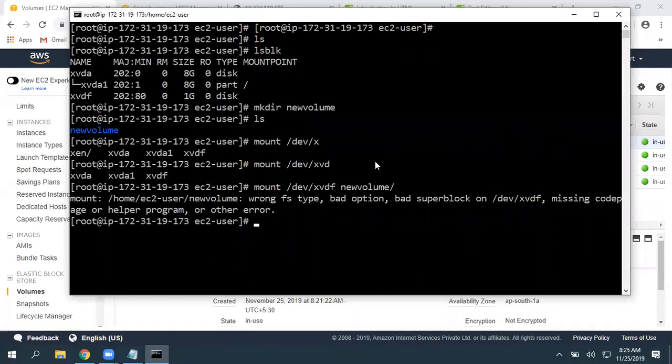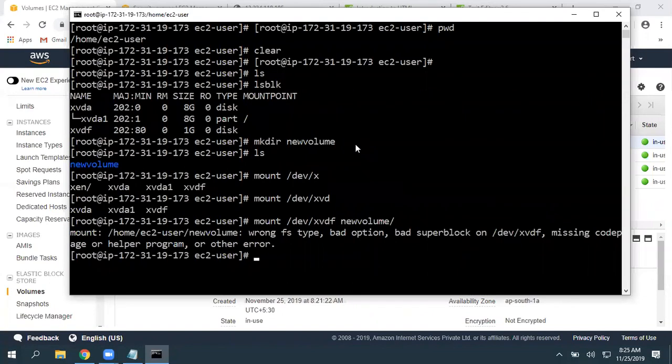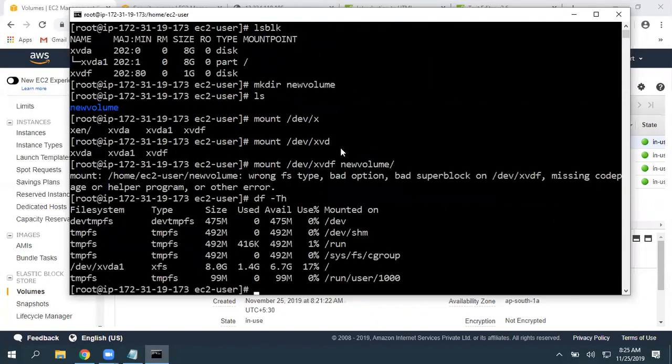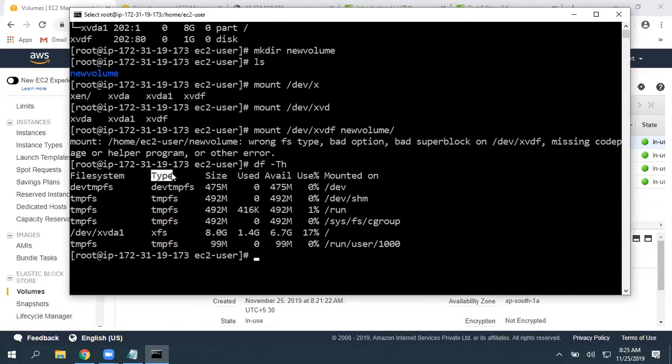You know, add, NTFS, VFS, exactly the same way. In the Linux operating system, we have file systems. If you give df -th, here you can find the file system type: XFS, temporary file systems, ext3, ext4. These are file systems. I want to pick one file system and write that file system to this volume.